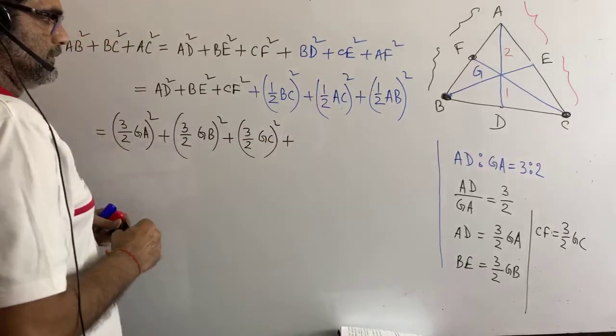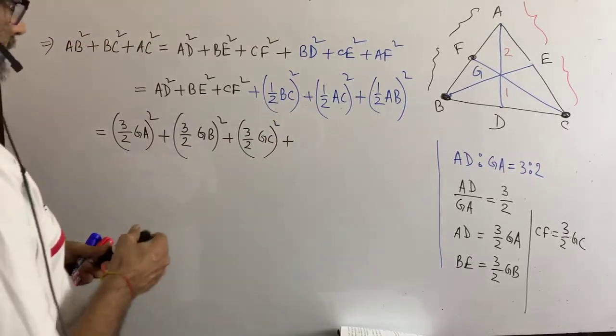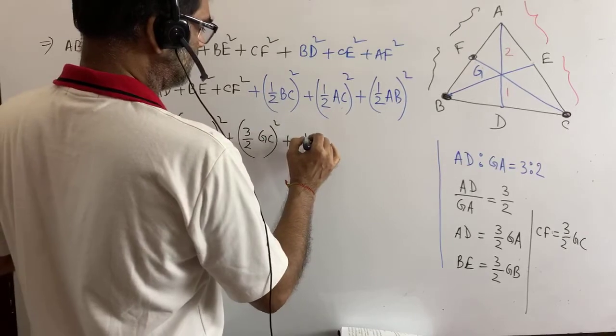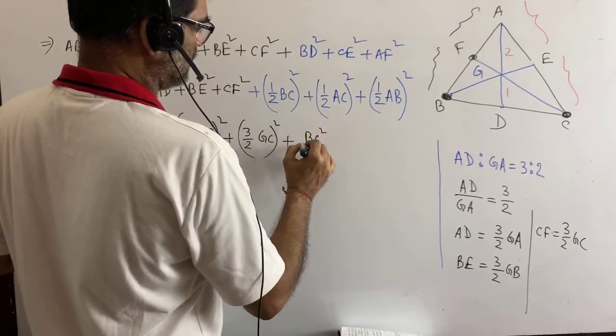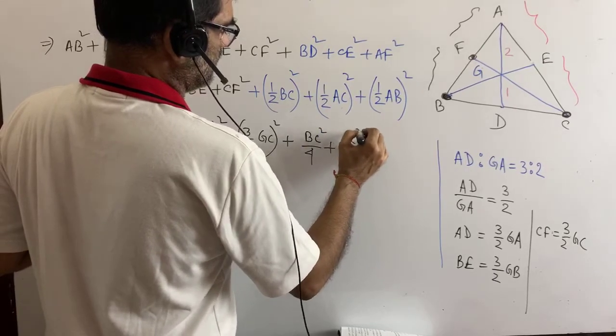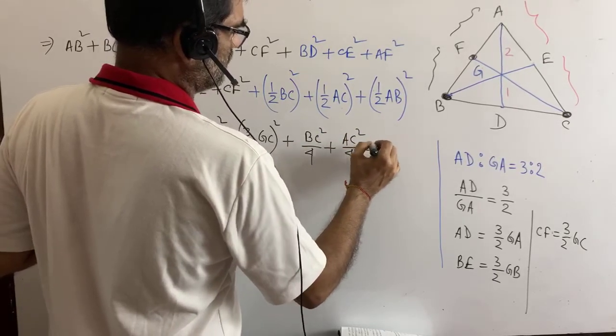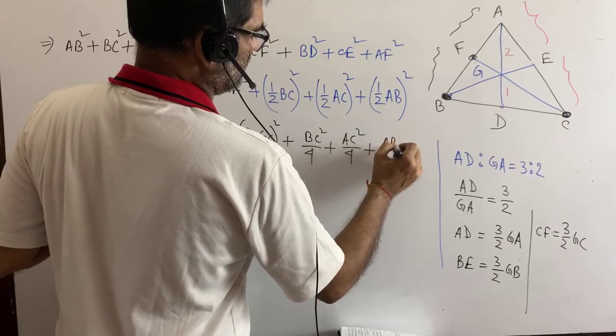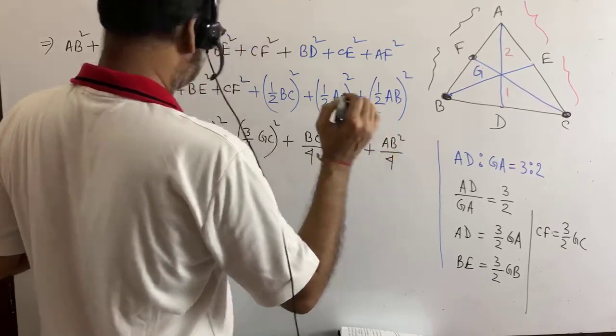Plus, you see here, we are getting BC square by 4 plus AC square by 4 plus AB square by 4.